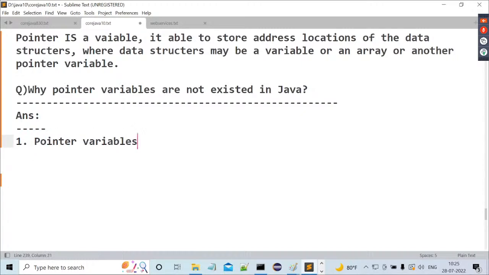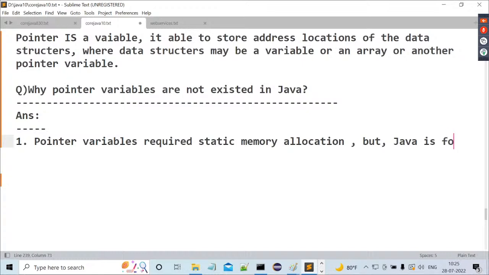Pointer variables require static memory allocation, am I right or not? Pointer variables require static memory allocation, but Java follows dynamic memory allocation. This is point number one.